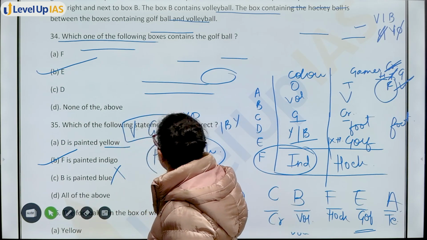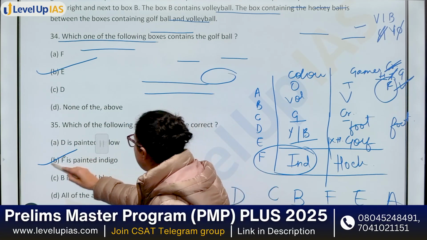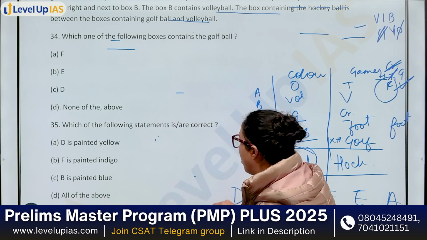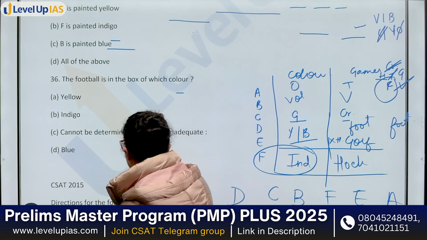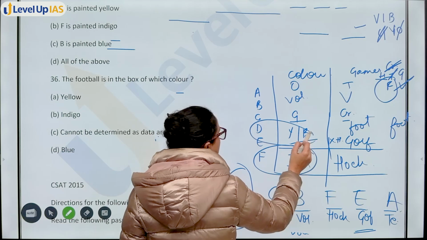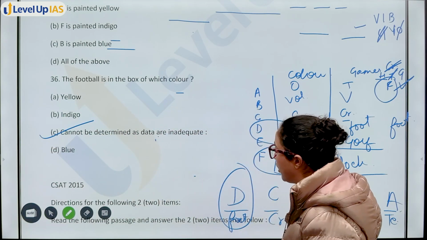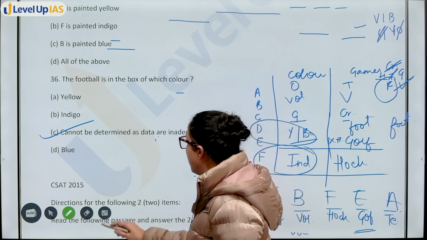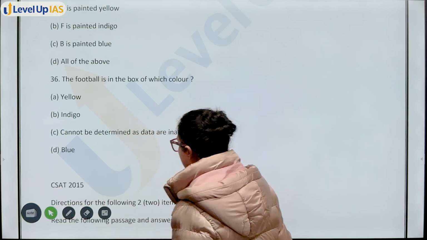Now, moving on to the next statement. That is, the football is in the box of which color? So ये भी आप बता सकते हो. Football is in D. D का color क्या है? We cannot determine, so cannot be determined as data are inadequate for it. ठीक है, so this will be your answer for this question. Now we are done with CSAT 2016 discussion.